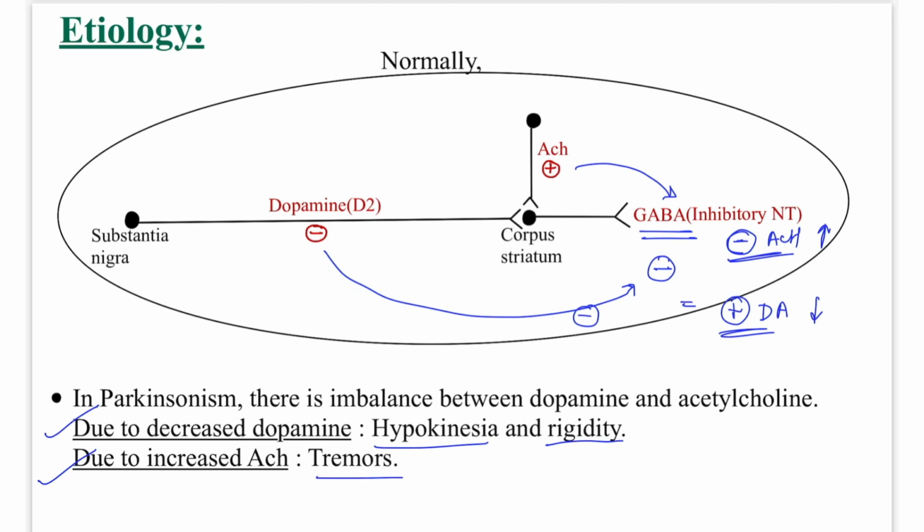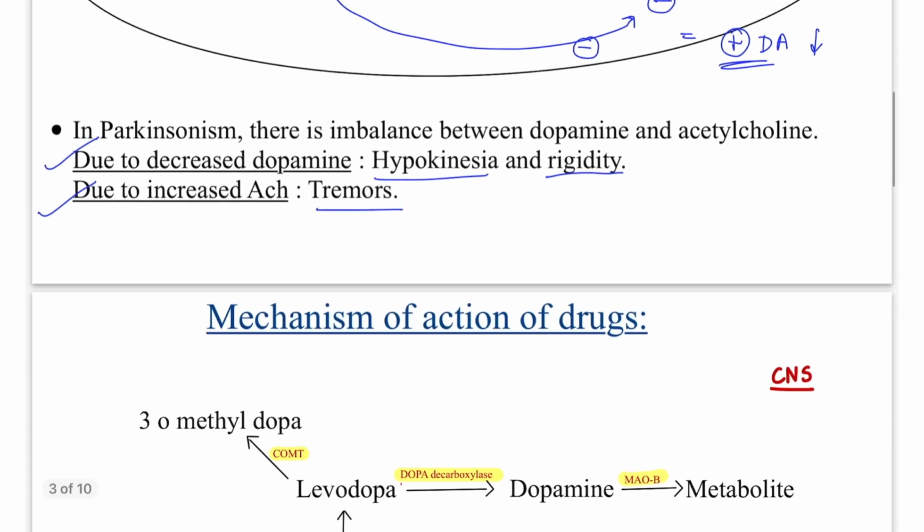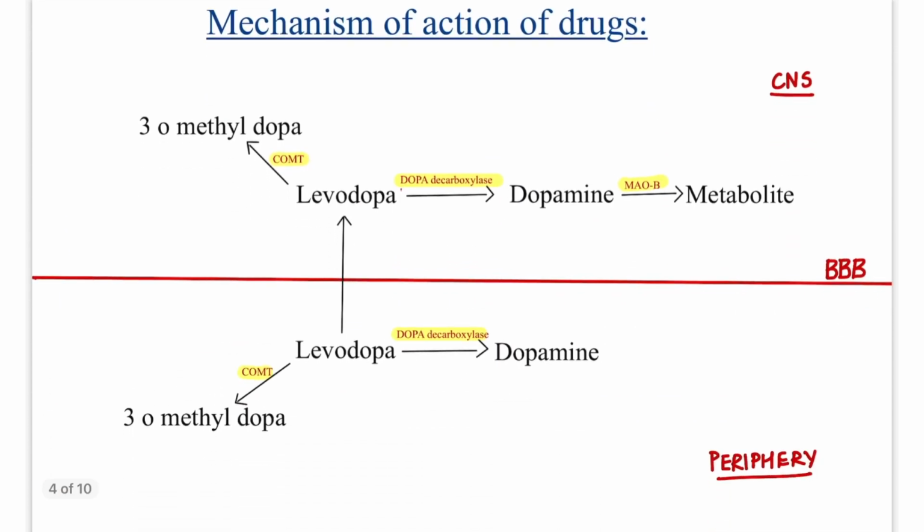So based on these actions, now let's discuss what drugs we can give here. First, dopamine has decreased, so we have to increase it. How can we increase dopamine? First, we can give a precursor of dopamine. Precursor of dopamine is levodopa. Let's see here. Now what does levodopa do?